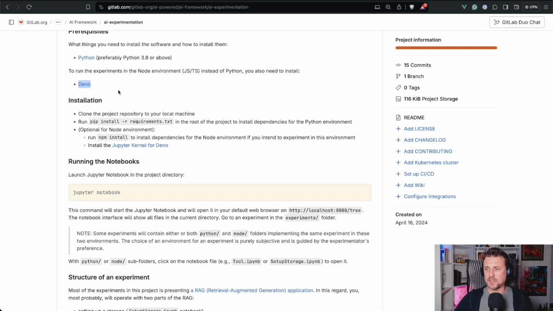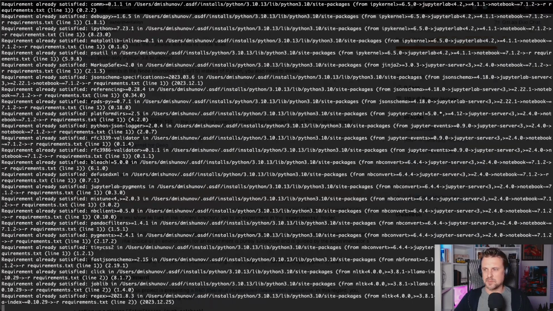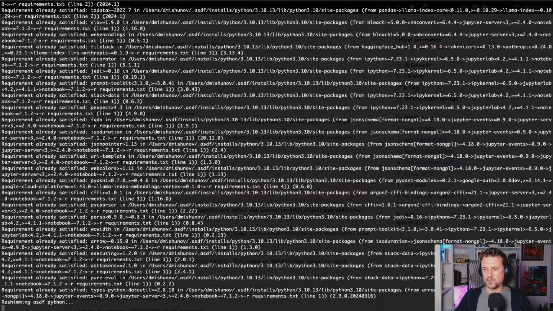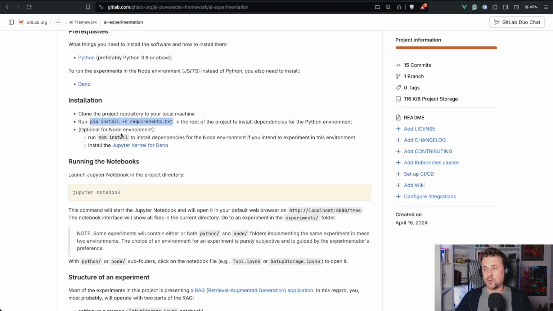Let's go to the installation. Clone the project repository to your local machine. Yep, done. Run pip install -r requirements. What this will do is install all the Python requirements, or Python dependencies, in one go. No big deal. If you have Python, it should go pretty smoothly. There is nothing fancy as a dependency for this package. Good. Now we go to the optional step for the Node environment.